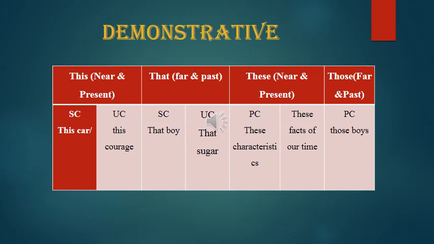That, for far and past, the objects which are far from the subject, and past time. That boy, that sugar which I bought from your shop yesterday. This means the one who is near. These, near and present, plural countable only. These characteristics means features. These facts of our time, of present time. Those again far and past, plural countable. Those boys, those sacrifices.